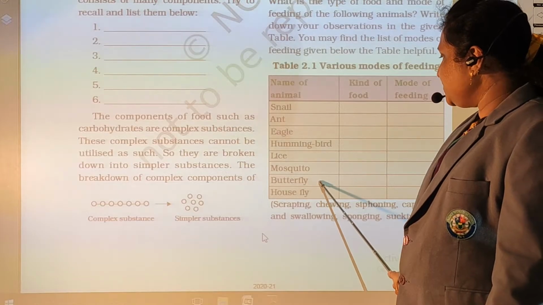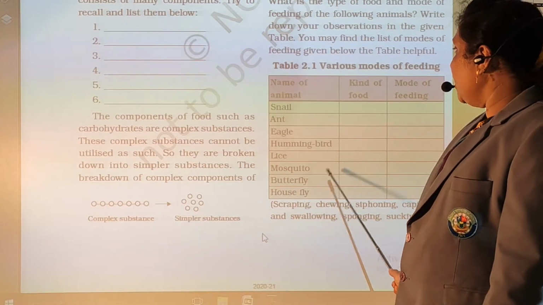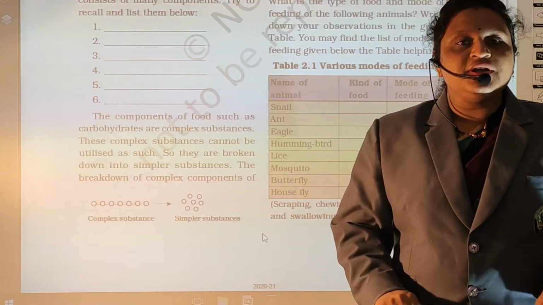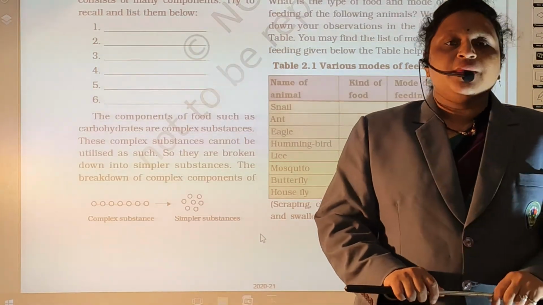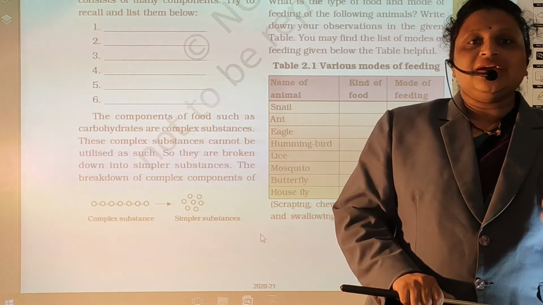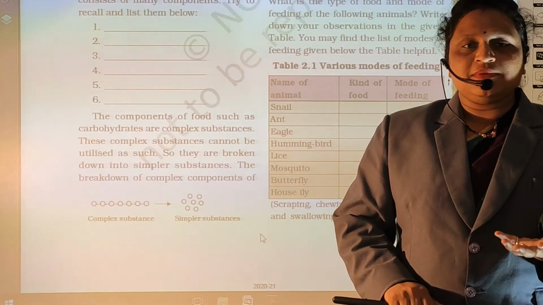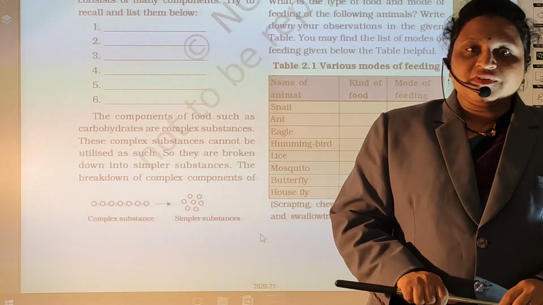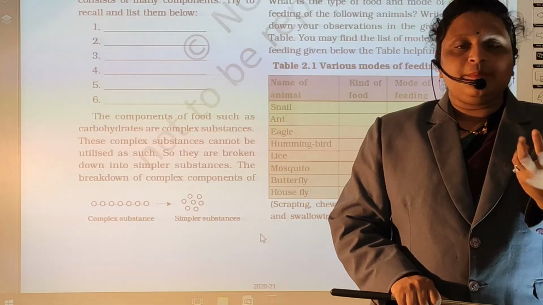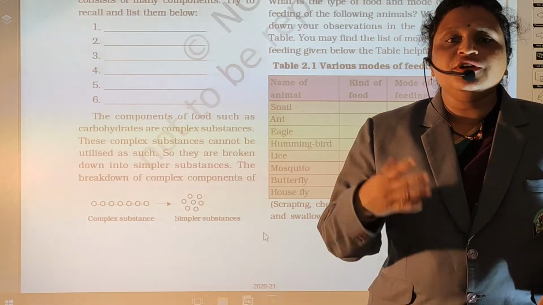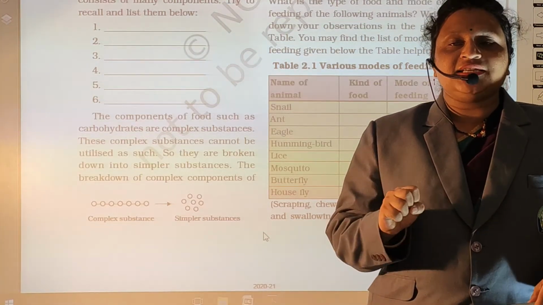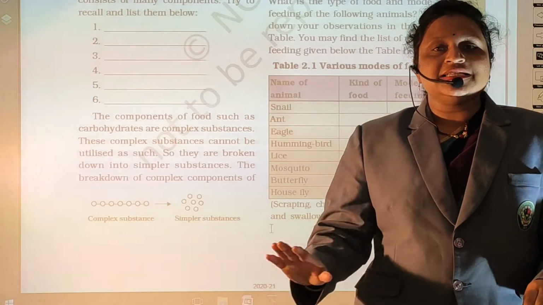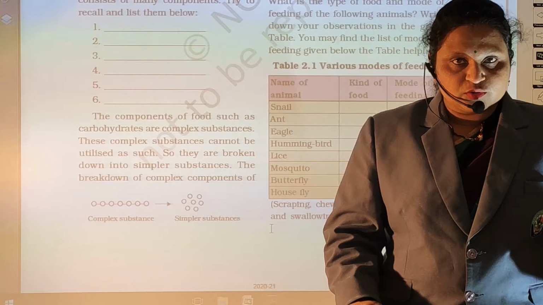Lice, mosquito, butterfly, and housefly. You have to write the kind of food and the mode of feeding habit. Students, in the previous video we saw that every human being, every animal, every insect has a different type of mouth parts. Mouth part means अपना मुंह चबाने का तरीका. Food feeding habits means चबाने का तरीका या खाने का तरीका. So every human being, animal and insect has different types of mouth parts.